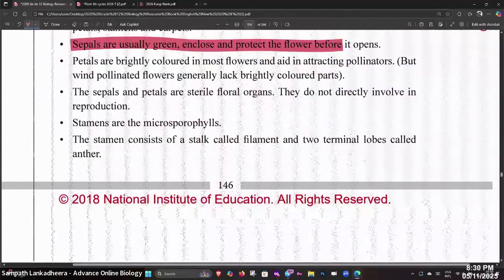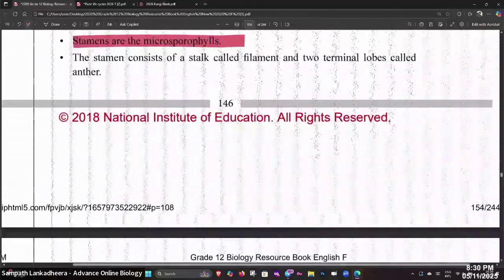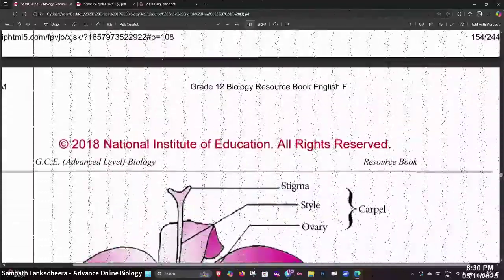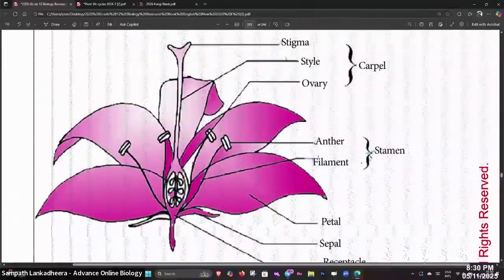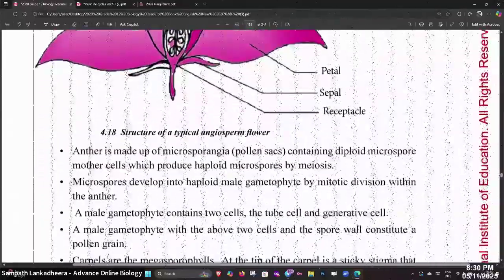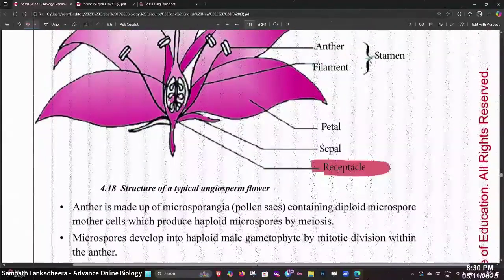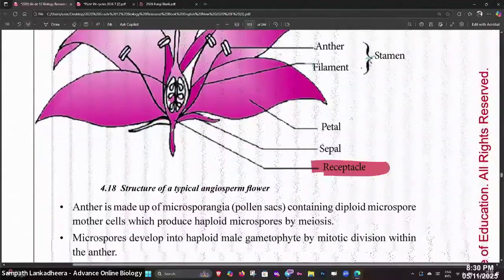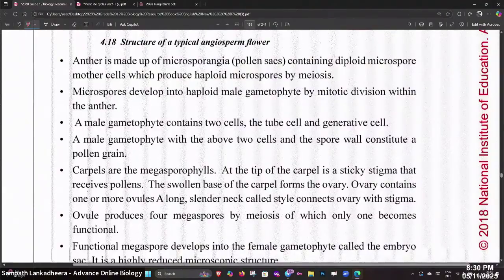Stamens consist of a stalk called filament and 2 terminal lobes called anthers. Then the flower structure: stigma, style, ovary, carpel. Receptacle. Look at this, they have marked it. Anther is made up of microsporangia containing diploid microspore mother cells.